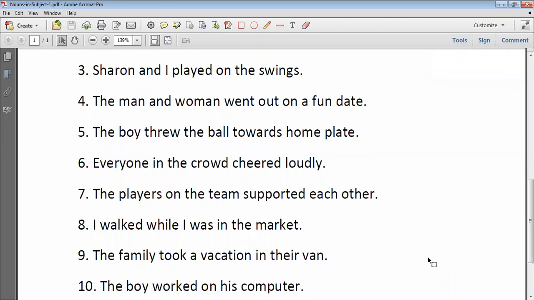Ma'am, done. Those who have done, they start solving then. And so, write the answers with pencil so that you can rub it afterwards if it is wrong.